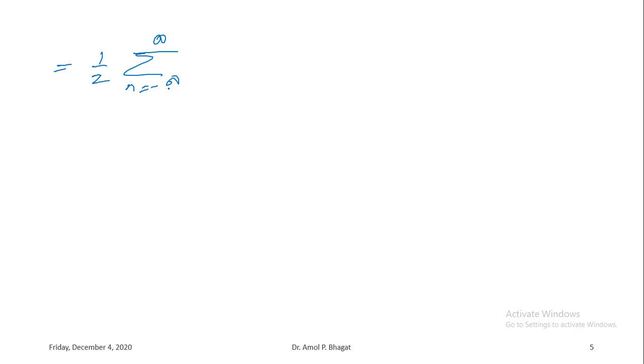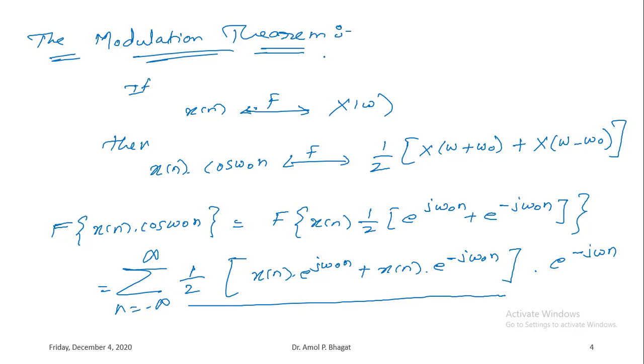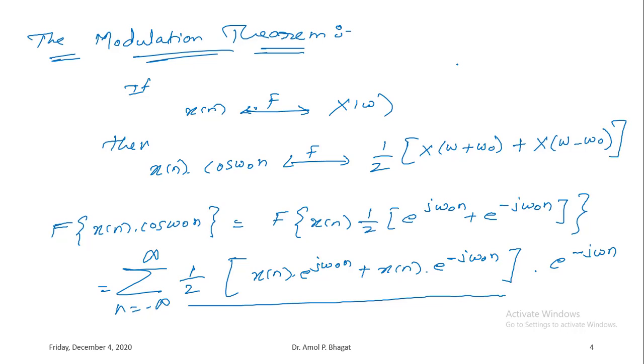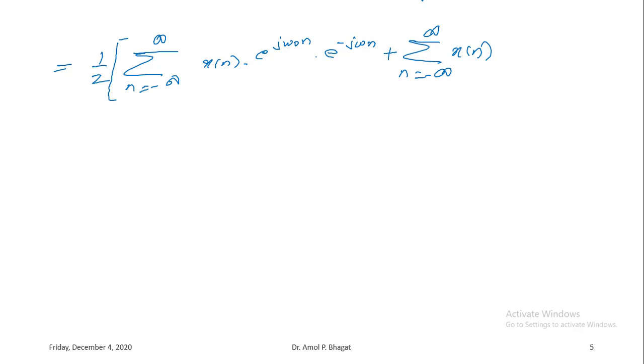I can write it as summation n equals minus infinity to infinity x of n into e to the power j omega 0 n multiplied by e to the power minus j omega n, plus again summation n equals minus infinity to infinity x of n multiplied by e to the power minus j omega 0 n multiplied by e to the power minus j omega n, right?